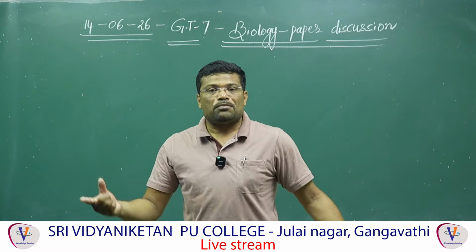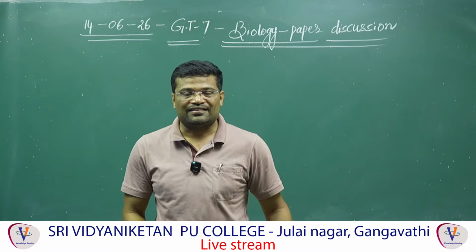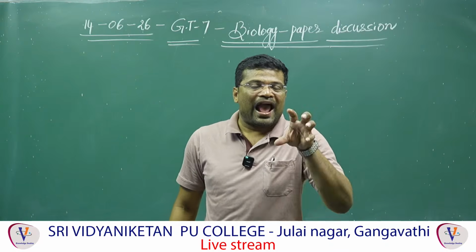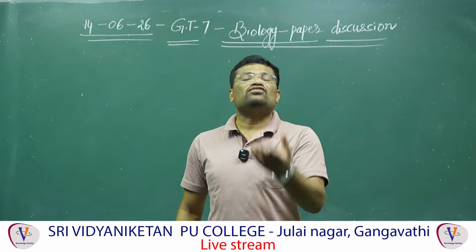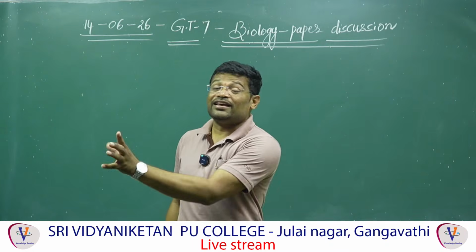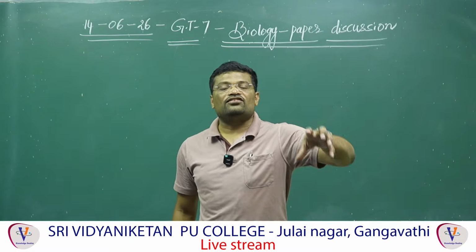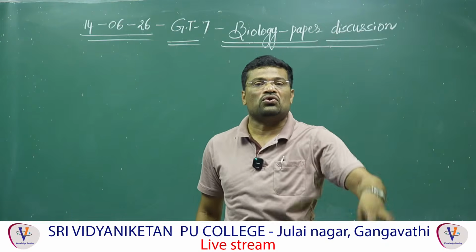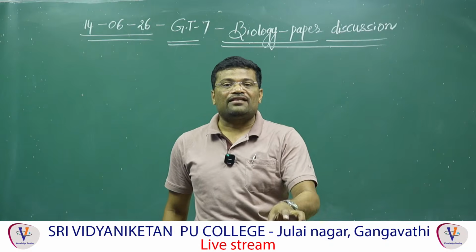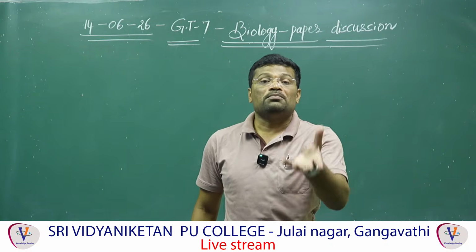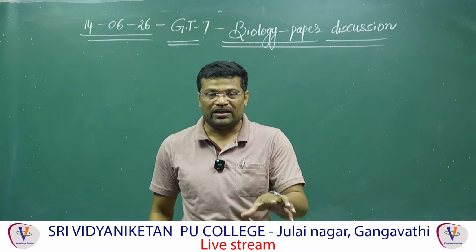David Tilman did analytical experiments on characteristic features of a stable community, and he proved them practically by an experiment called the long-term ecosystem experiment. He released more species in some open plots and fewer species in other open plots. After some days, he noticed that open plots with more species showed less variation, and open plots with fewer species showed more variation in productivity and in biomass year to year.